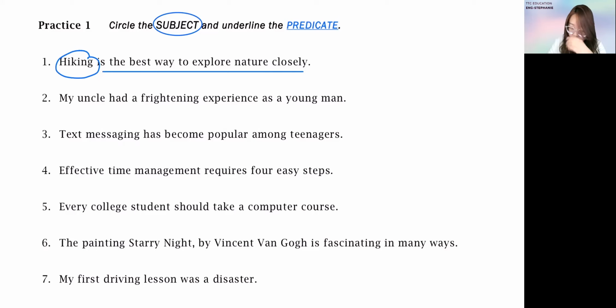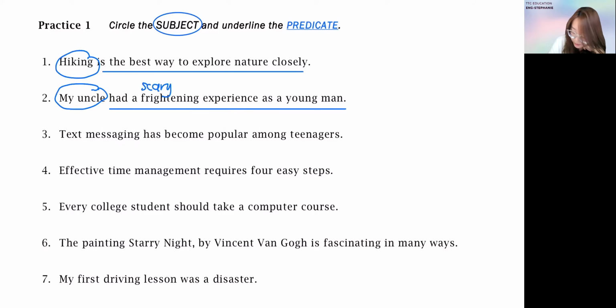Okay, next one, question number 2. My uncle had a frightening experience as a young man. So for this one, my uncle, the subject is your uncle. Okay, it is talking about your uncle. Your uncle what? What happened to your uncle? Your uncle had a frightening experience as a young man. So frightening also means scary. Okay, there's a scary experience as a young man, has some nightmares when he was still young.